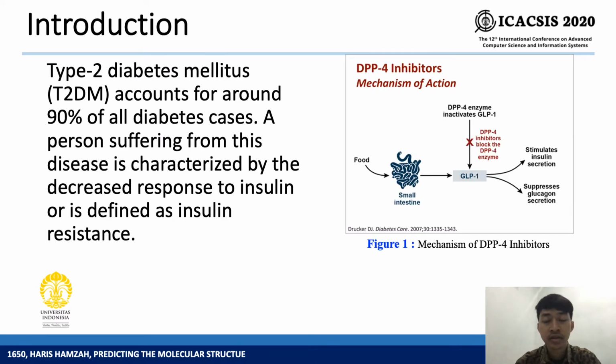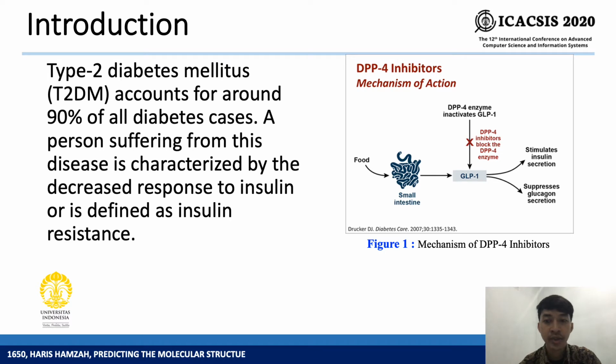Let's start the presentation. Diabetes mellitus type 2 is a chronic disease that often affects adults. In type 2 diabetes, the body cells become less sensitive to the hormone insulin. Insulin is a hormone produced in the pancreas. This hormone functions to help the body cells take sugar from the blood and convert it into energy.